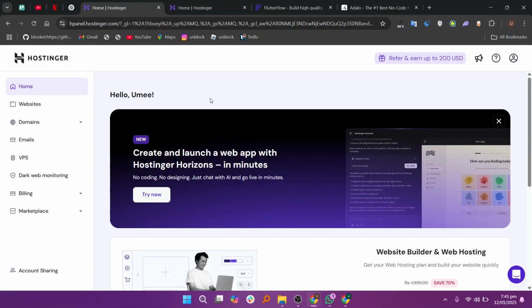You also don't need to worry about publishing the app. Hostinger lets you launch it in just one click. That includes hosting, domain, and other setup.